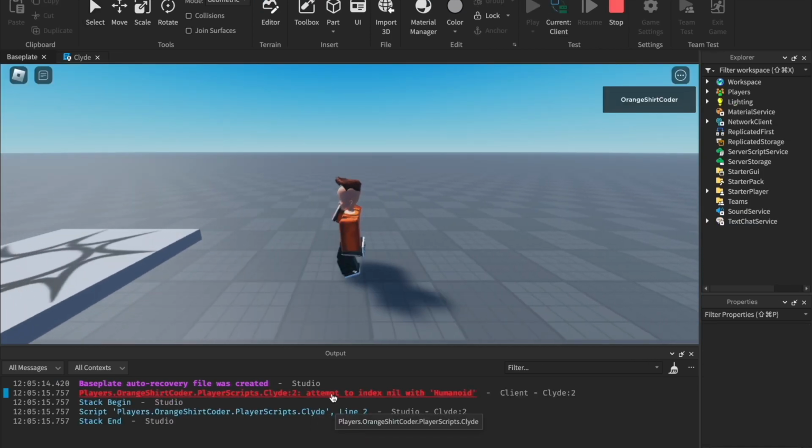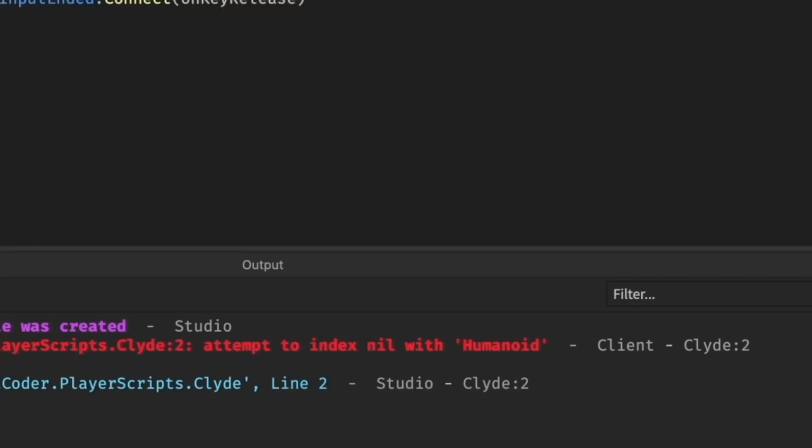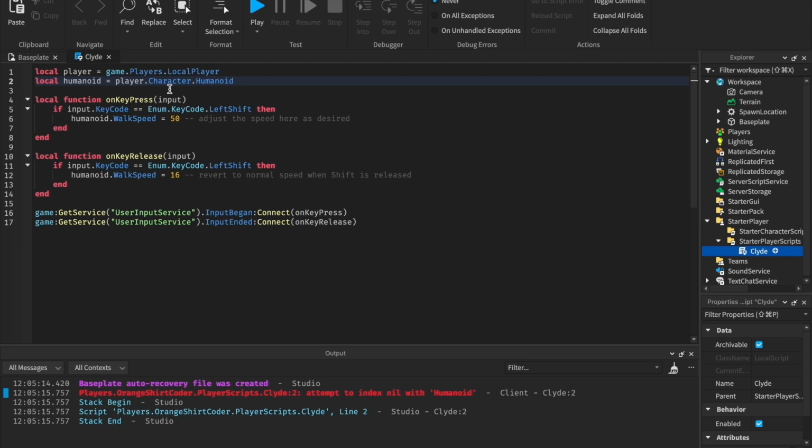And we got an error, attempt to index nil with Humanoid. And the reason we got this error is because the script is not waiting for the player's character to actually load in, so the player's humanoid doesn't exist yet. So that means if Snapchat AI can't get this, we'll have to go into a tiebreaker round.